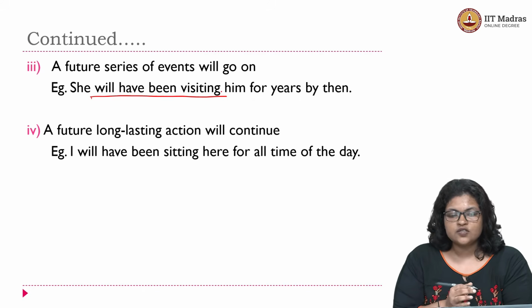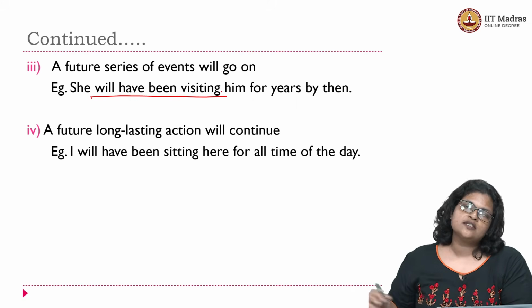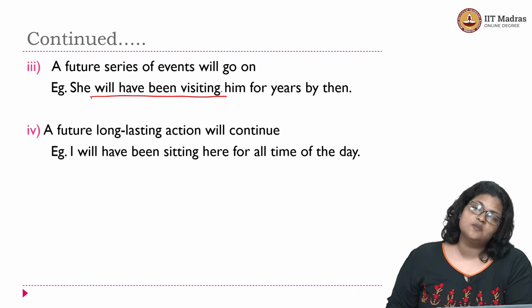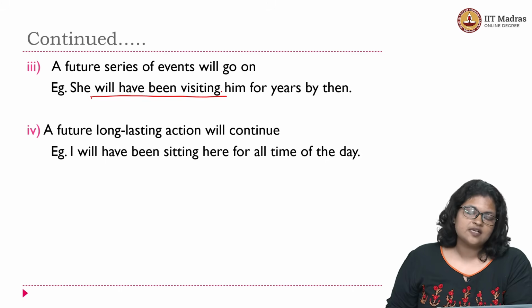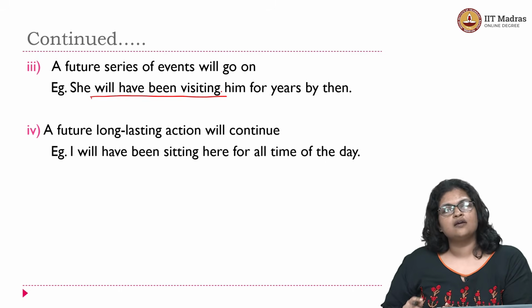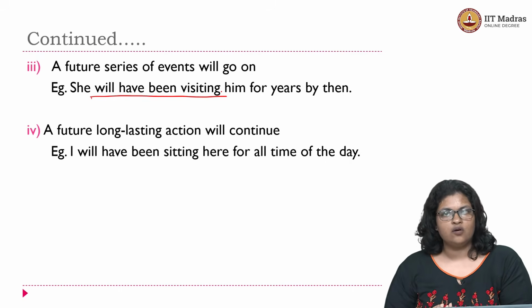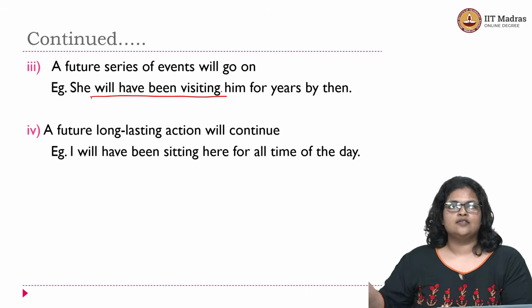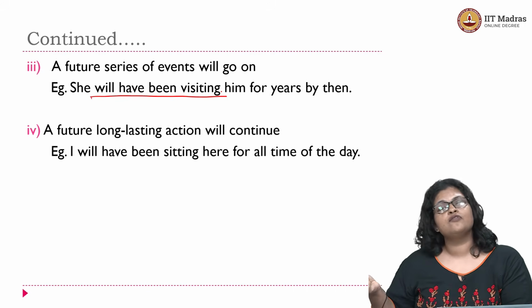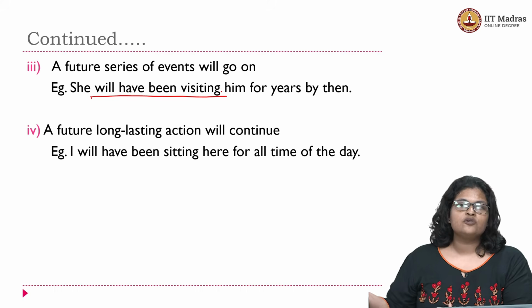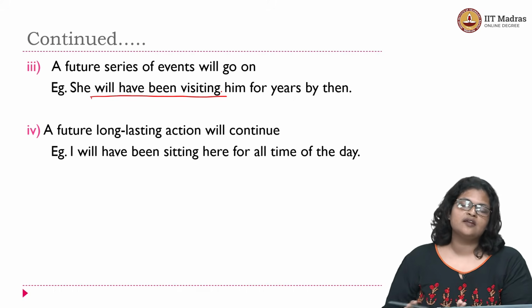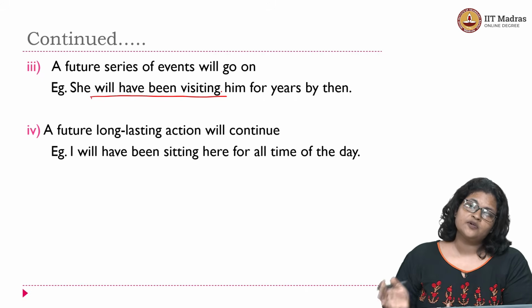The future series of event is the act of visiting, and that particular act in the future will go on. She will have been visiting him for years by then. Okay, so there is again no sense of indication of something coming to a conclusion or the verb itself ending. It still gives you a progressive sense in the future. And what kind of future action? A previous future action. So that together, all of this meaning together makes it the future perfect progressive form.